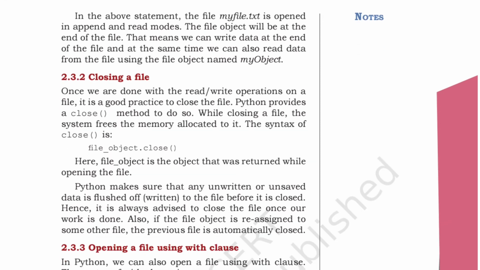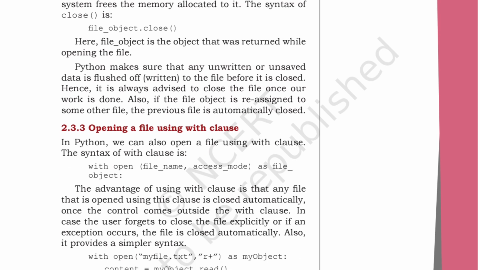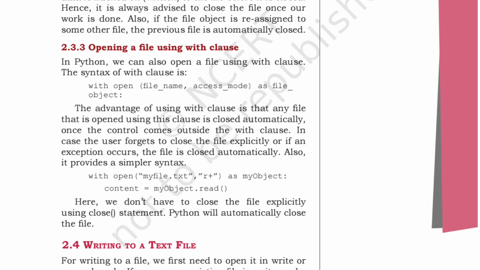Closing a file. Closing a file, you have to use close method for that. For that purpose, file object dot close method will be used for closing the file. Okay, then opening a file with open file name access mode as file object. For opening the file, there will be one of the example with open. With keyword will be used.